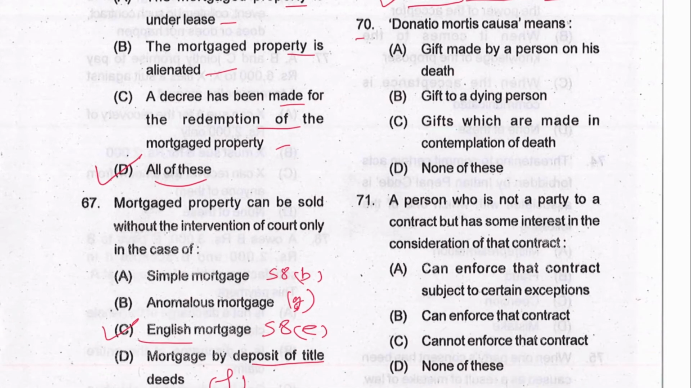Next, 70. Donatio mortis causa means deathbed gift. Gift to a dying person? No. Gift made by a person on his death? No. Then gifts which are made in contemplation of death? Yes. C is the answer.